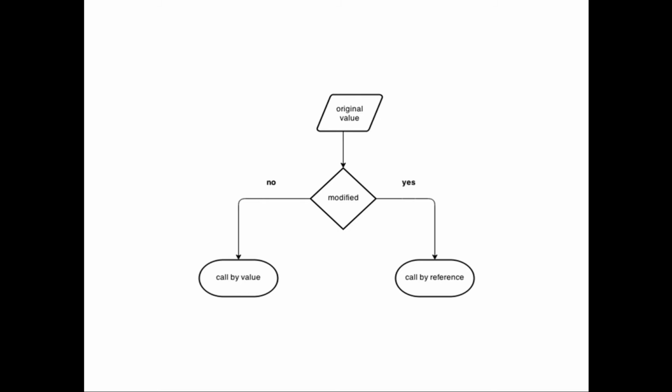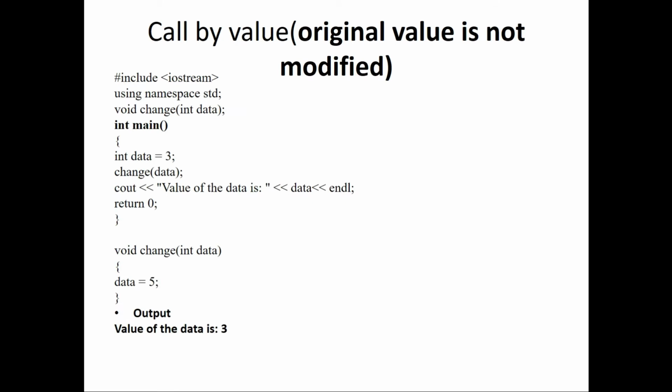If I'm unable to modify, then I call it call by value. So any original value, if I'm able to modify, then I should use call by reference. And if I'm unable to or I don't want to modify the original value, then I will use the call by value method in C++. Okay, so now we'll see how call by value is performed, where our original value is not going to be modified. You can take this example.